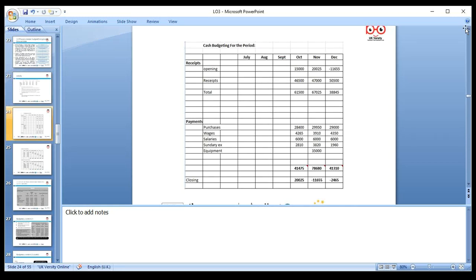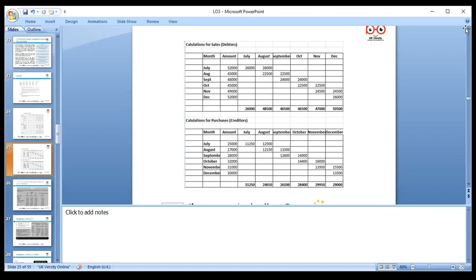We are starting because we need to make a 3 month budget, but it links with the previous 3 months as well. So for receipts, first we look at the template and the sales. We sold 52,000 worth of sales in July. 50% we receive in July, in the same month, and 50% we receive in the following month. In August, 50% of August sales will be received likewise. We carry on, but we'll only be making October and November, so we add the October and November figures.